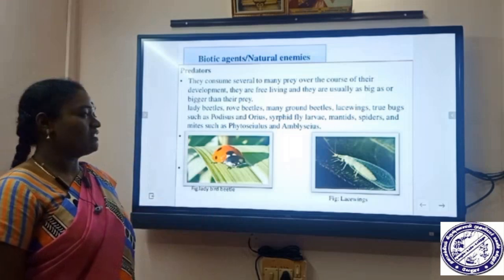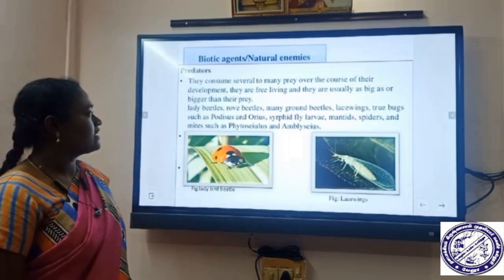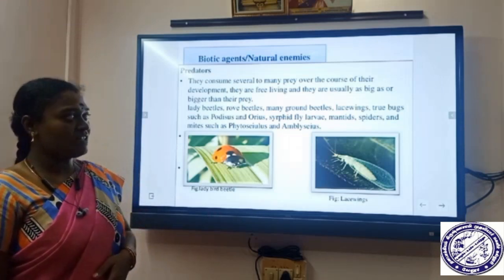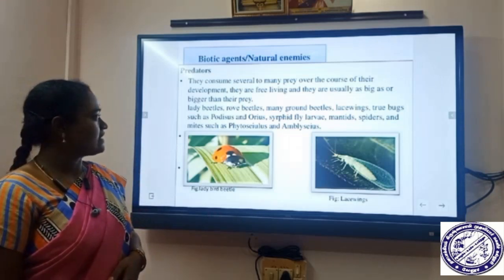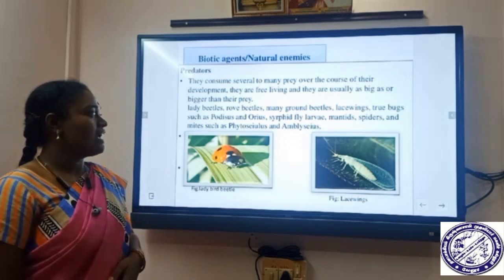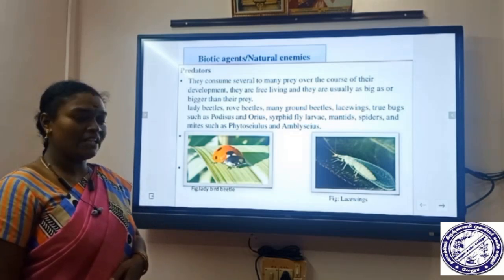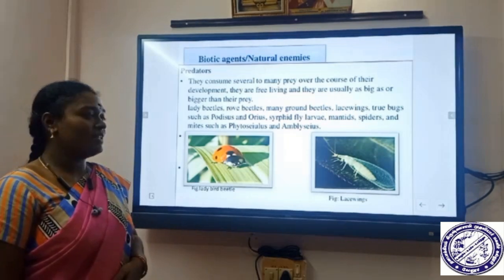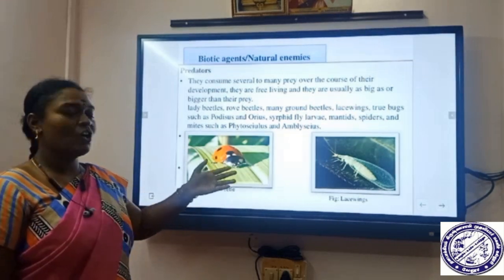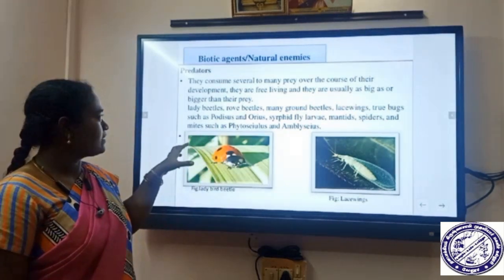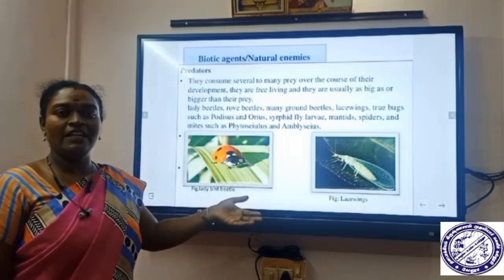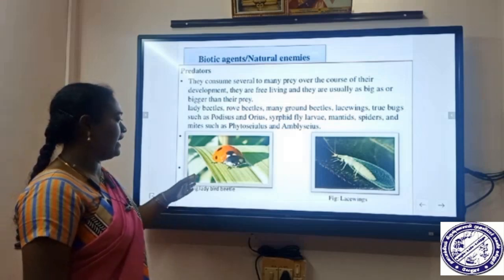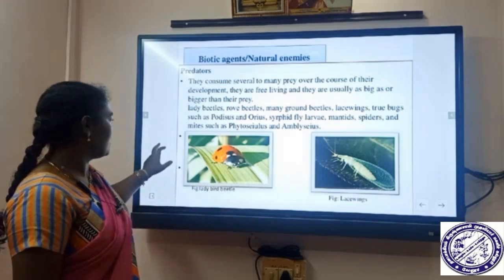Examples for these predators are lady beetles, rove beetles, and many ground beetles, lacewings, true bugs like Podisus and Orius, and syrphid fly larvae, mantids, spiders, and mites like Phytoseiulus and Amblyseius. All these are examples of predators, and these predators will kill the insect as prey. These are the structures of the ladybird beetle and lacewings.